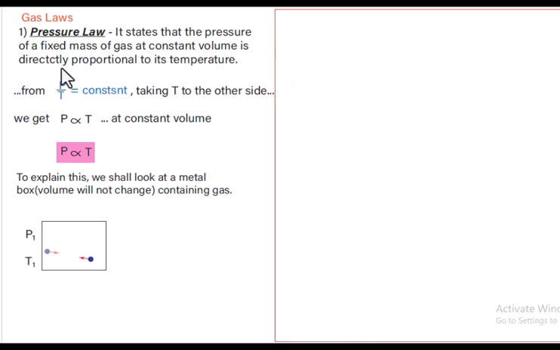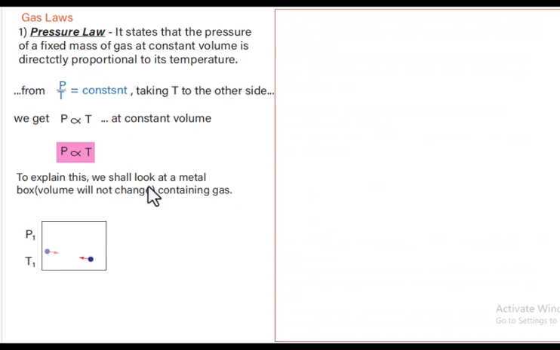So pressure law states that the pressure of a fixed mass of gas at constant volume is directly proportional to its temperature. From P over T is equal to a constant, taking T to the other side, we get P is directly proportional to T at constant volume.